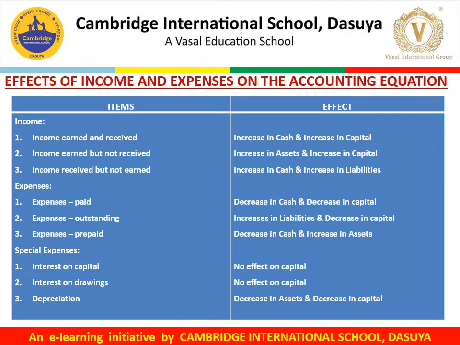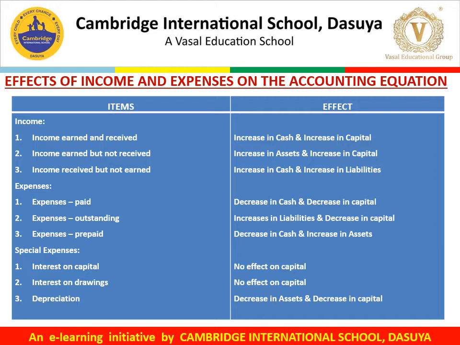So let's recap the treatment of incomes and expenses. First of all, we will discuss the incomes. Students, if there is income earned and received, the effect of this transaction on the accounting equation would be increase in cash and increase in the capital. The second one is income earned but not received. The effect of this transaction on the accounting equation is increase in assets and increase in capital.